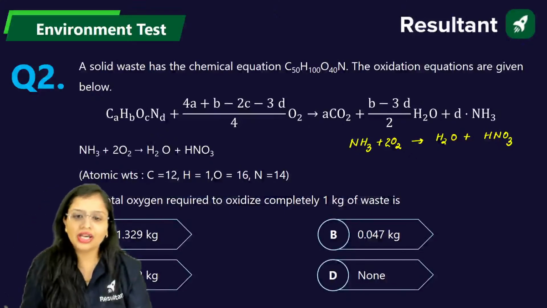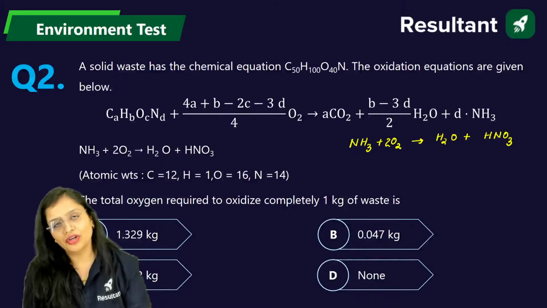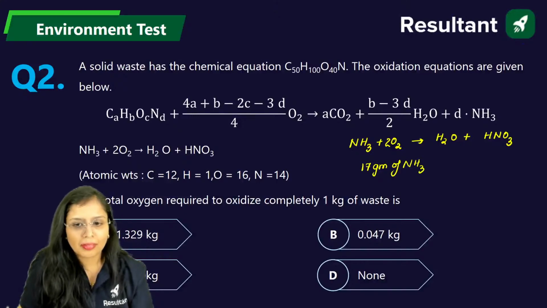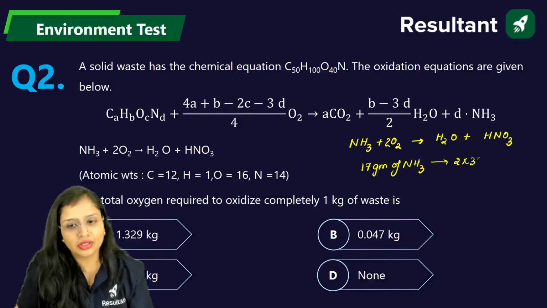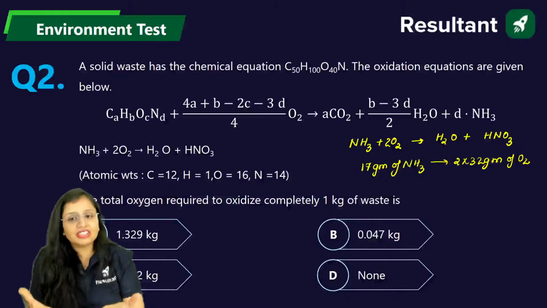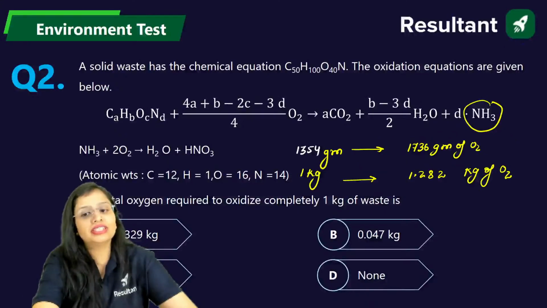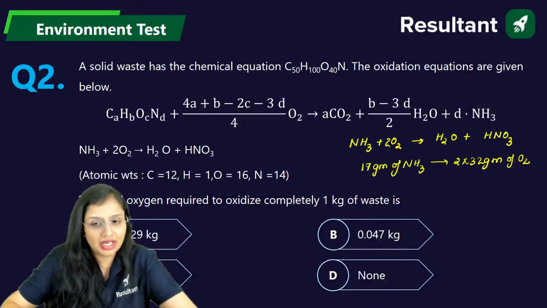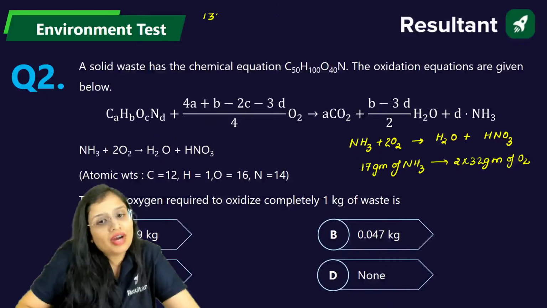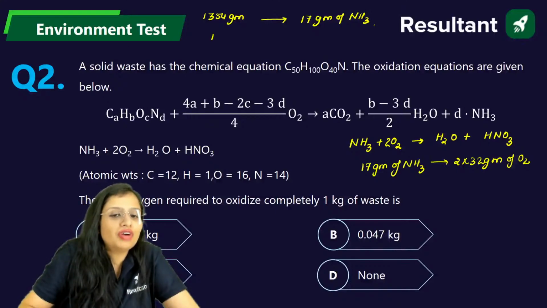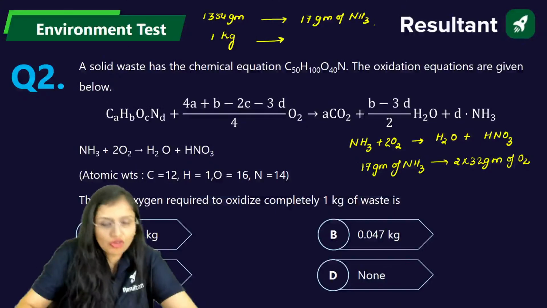Now, if you talk about ammonia, nitrogen 14, hydrogen here 3. 14 plus 3, 17. So, 17 grams of ammonia requires 2 into 32, because 16 twos are 32, 32 grams of oxygen. But the question is, let me first calculate how much ammonia is there. So check this one. CHBOC you have already calculated, 1354 grams, and the value of D is 1. So you will say 1354 grams of the solid waste requires 17 grams of ammonia. Correct? So 1 kg of the solid waste will require how much ammonia?